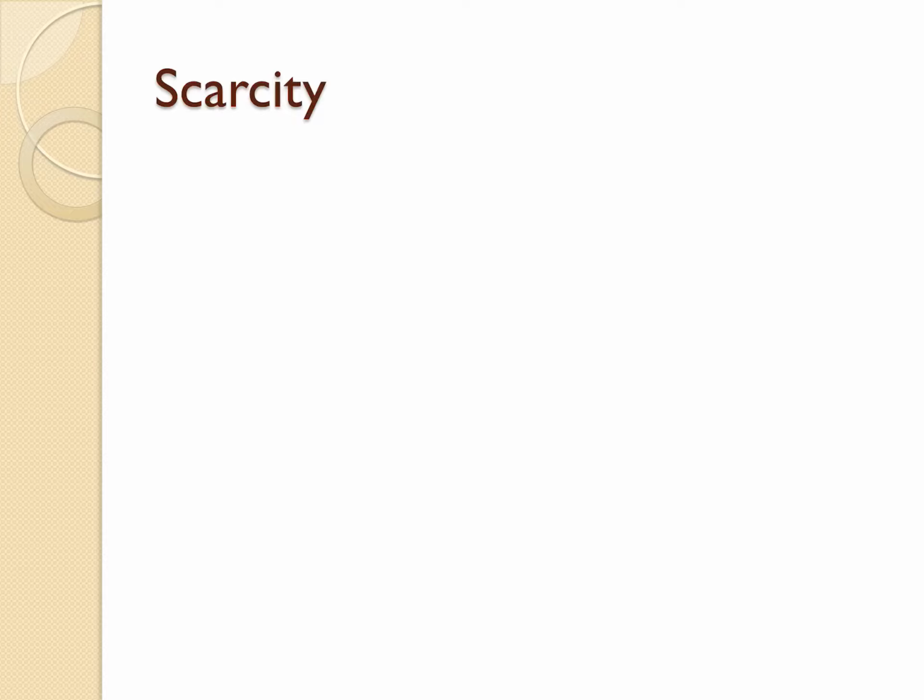So let's start with a pizza. That is my pizza right there. So let's say that I have this pizza. What are we talking about? We talk about scarcity. There are three types of scarcity we're going to talk about today.